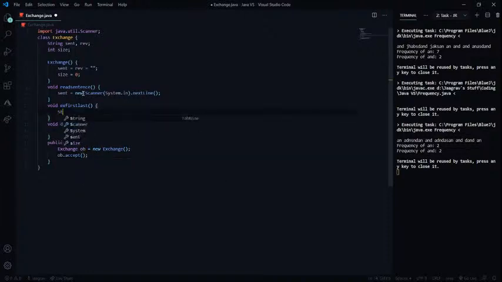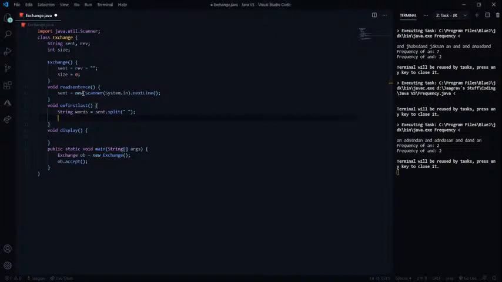Now it is extremely easy to do that. So String words equals, basically we've used this many times, you guys have seen me use this before as well. So this is basically splitting the string into specific words. How is this split working? I will be showing you in some other video, but for now let's just keep it here. And now I'm going to exchange the first and last.